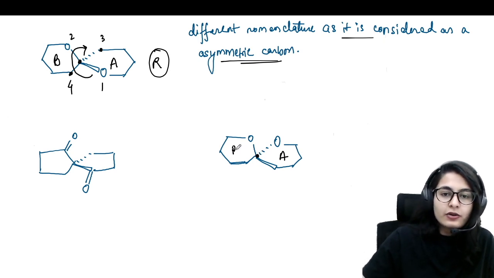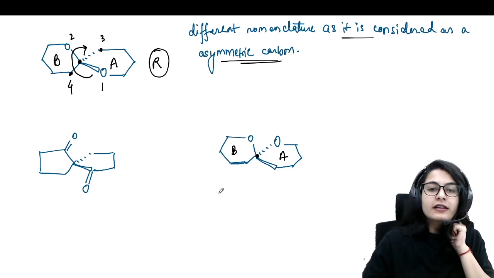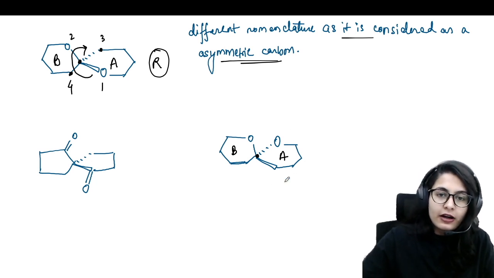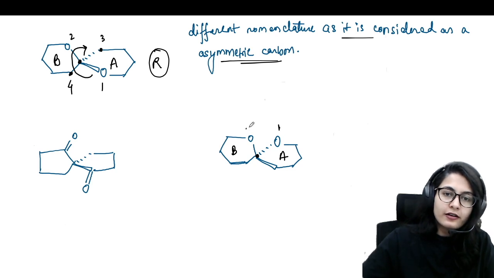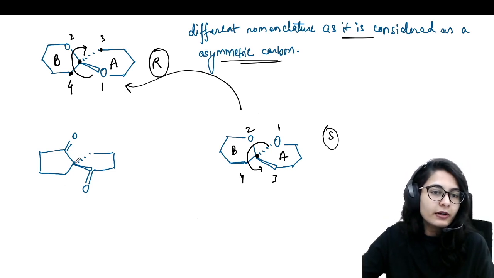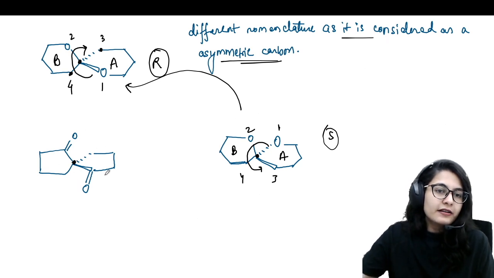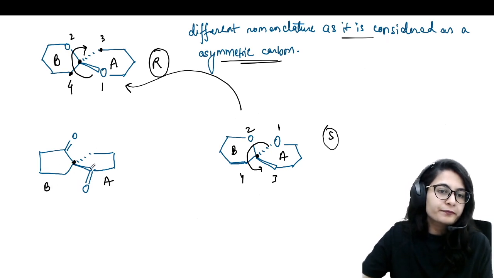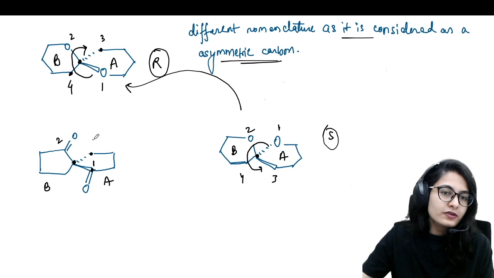Moving onwards, try out the same over here. Ring A and ring B, so you can randomly take ring A and B. It's not necessary that the left one will be A or something. Now 1, 2, 3 and 4. Give the numbering 1, 2 and 3 anti-clockwise. This is S and this is the enantiomer of the ring written above. Okay. Now what about these? Once again, ring A, ring B, carbon first priority, second priority, this goes third priority, this goes fourth priority. So 1, 2, 3, this is going to be R as well.